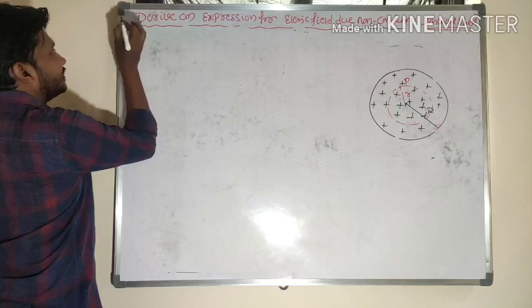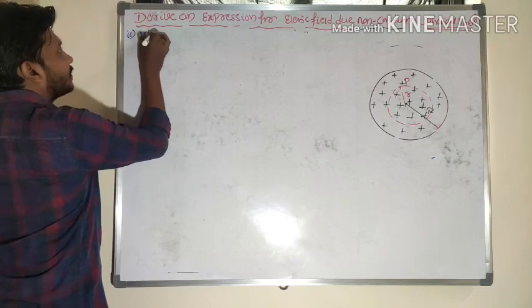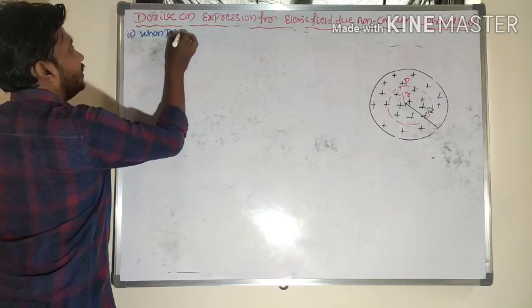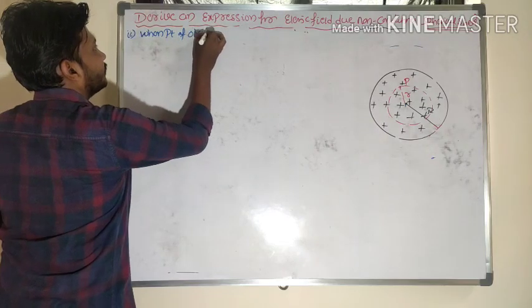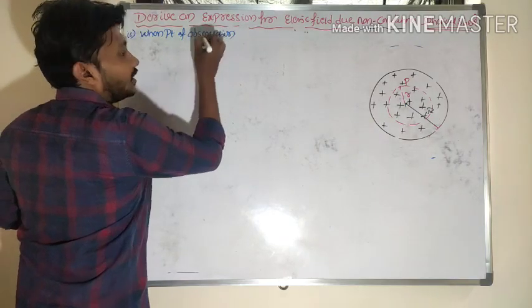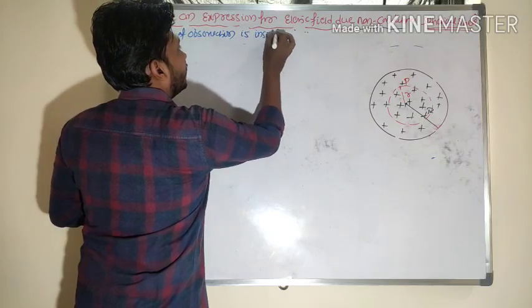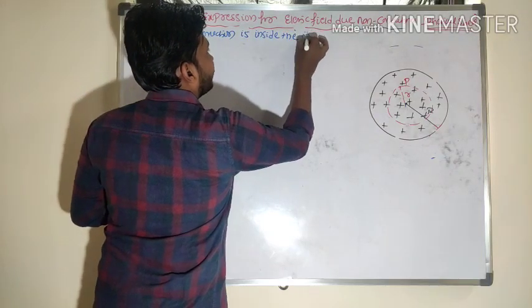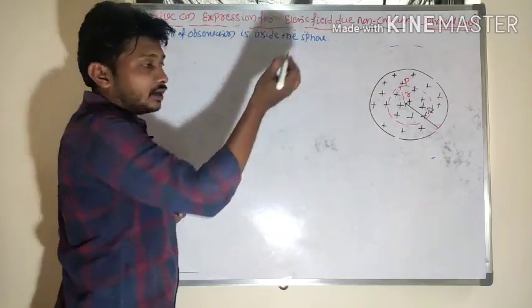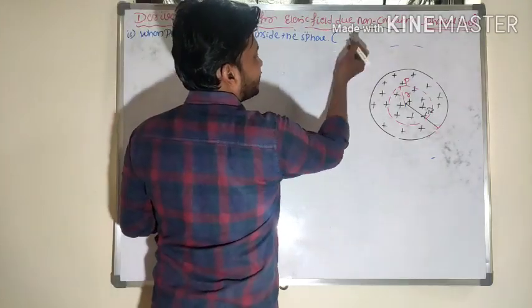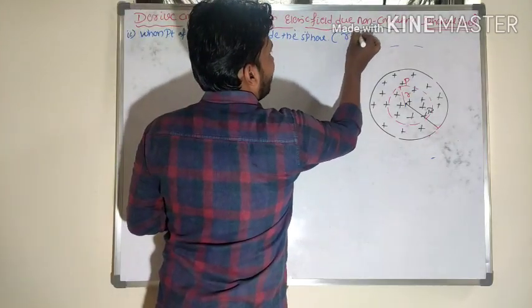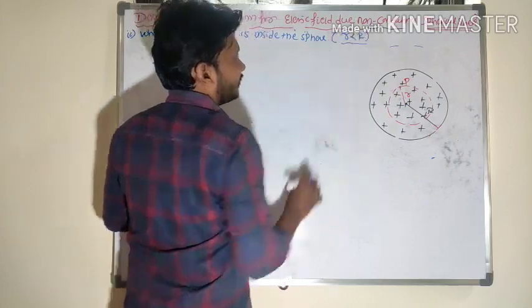So the second case I will consider here is when the point of observation is inside the sphere. When the point of observation is inside the sphere, the r value is less than the radius of the sphere.